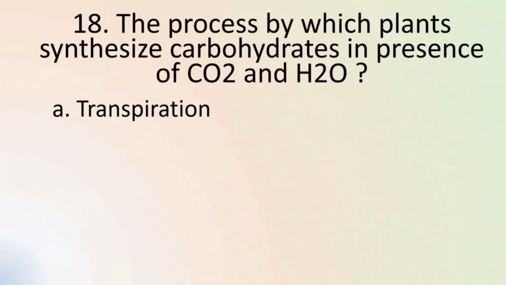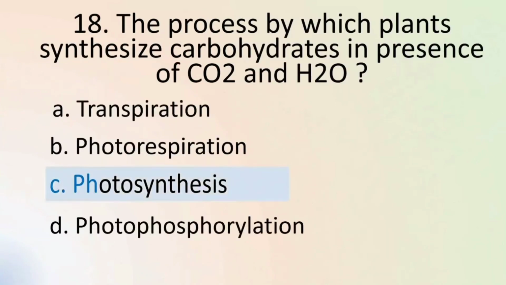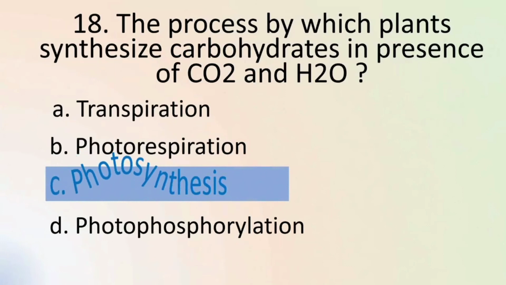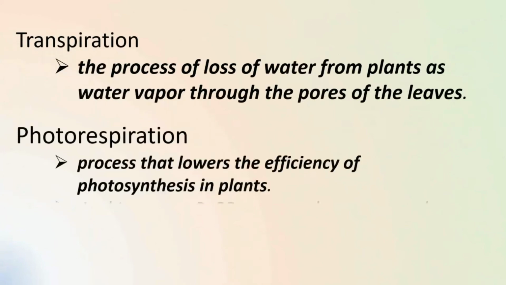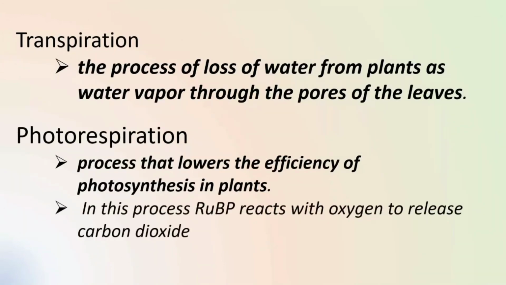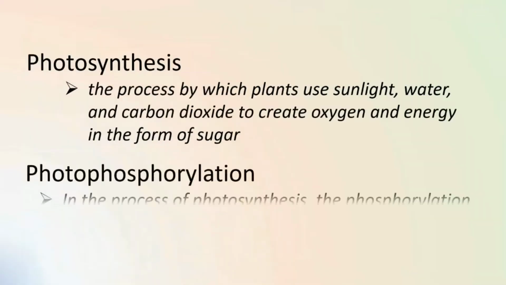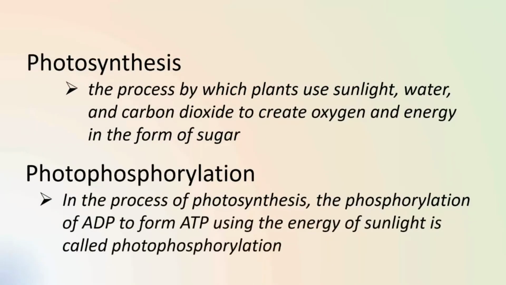The process by which plants synthesize carbohydrates in the presence of CO2 and H2O is called photosynthesis. Transpiration is the process of loss of water from plants as water vapor through the pores of the leaves, whereas photorespiration is the process that lowers the efficiency of photosynthesis. It happens in excess of oxygen. In this process, RuBP reacts with oxygen to release carbon dioxide. Similarly, photophosphorylation is the step of photosynthesis where ADP is phosphorylated in the presence of sunlight to form ATP.